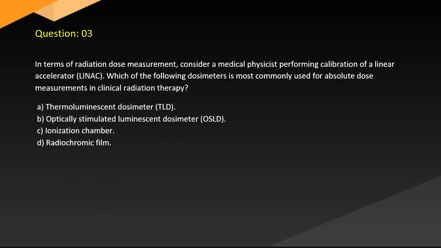Question 3. In terms of radiation dose measurement, consider a medical physicist performing calibration of a linear accelerator, LINAC. Which of the following dosimeters is most commonly used for absolute dose measurements in clinical radiation therapy? A. Thermoluminescent dosimeter, TLD. B. Optically stimulated luminescent dosimeter, OSLD. C. Ionization chamber. D. Radiochromic film.